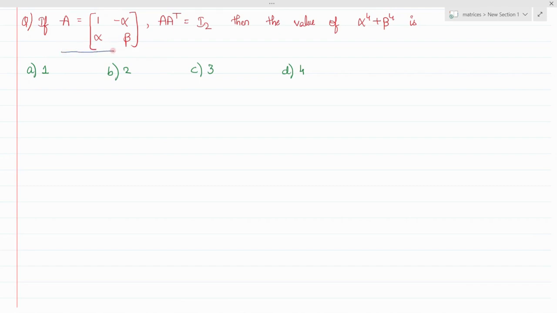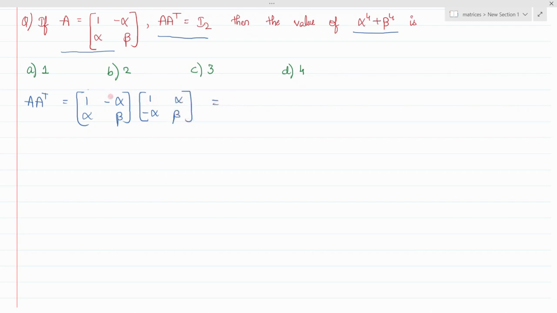In this question, matrix A is given and the condition is given, which is A into A transpose is an identity matrix. And we need to find the value of alpha power 4 plus beta power 4. So first we need to find the value of alpha and beta. So let's use the condition given, that is A into A transpose, which is nothing but [1, minus alpha, alpha, beta]. This is A, and A transpose is [1, minus alpha, alpha, and beta].